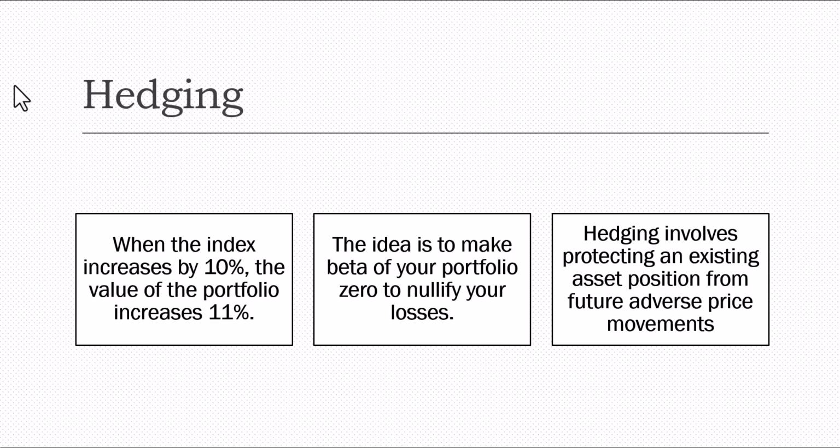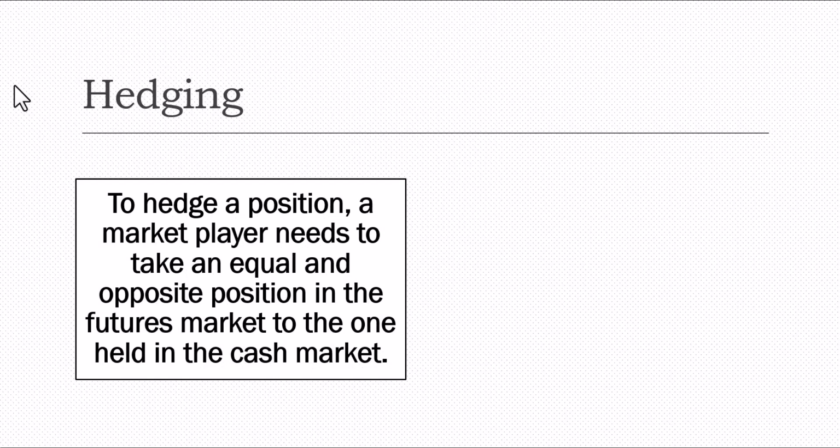There is another mechanism through which you can work out the beta on the fundamentals of the stock, which is called the bottom up approach. We haven't done that, but maybe I'll share a slide. You can always go through that. But the statistical measure is also built into that mechanism, but we take averages in that case because averages sanitize the data. To hedge a position, a market player needs to take an equal and opposite position in the futures market to the one held in the cash market.